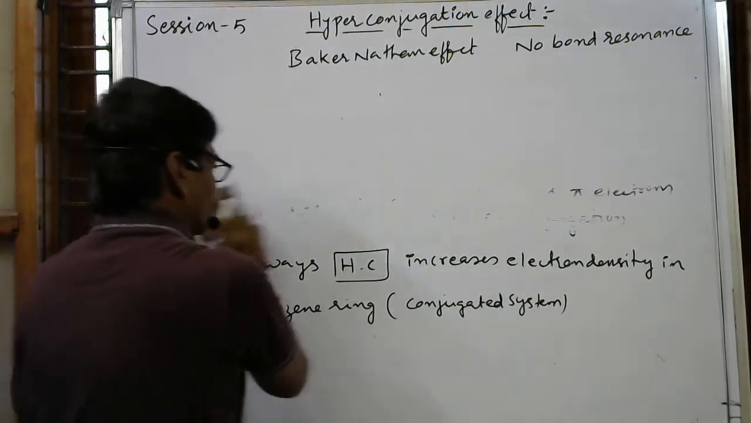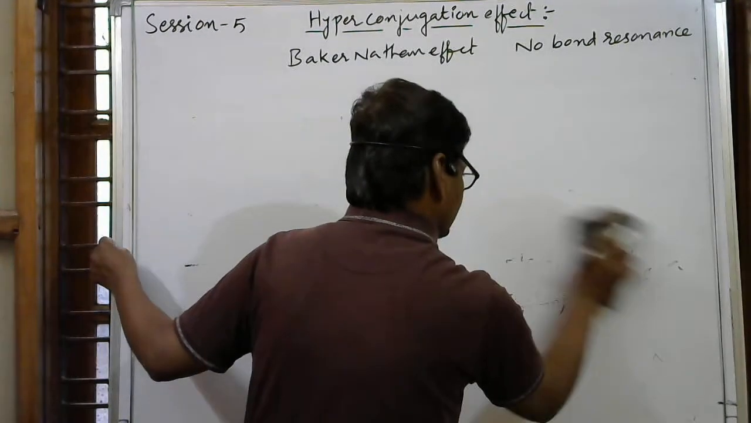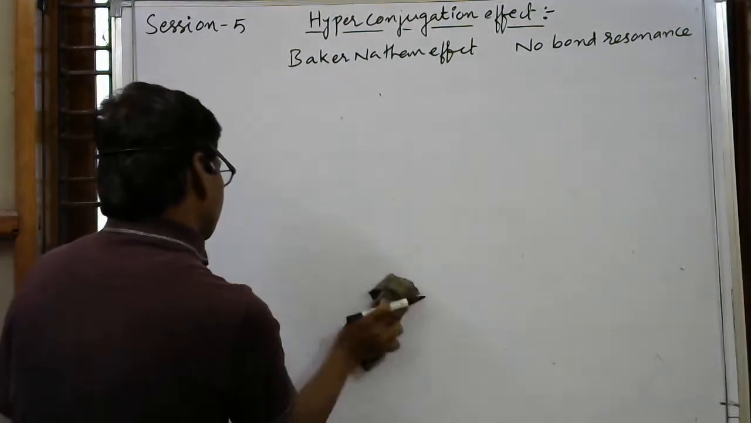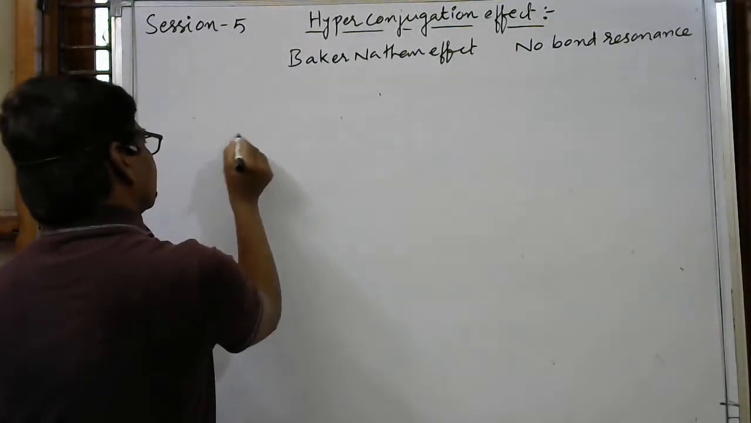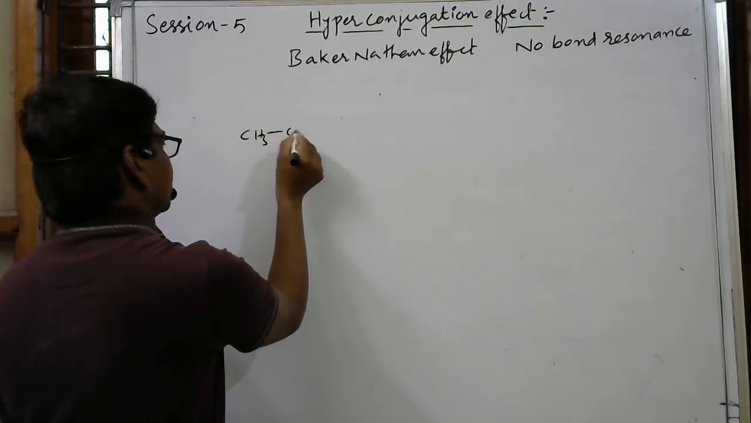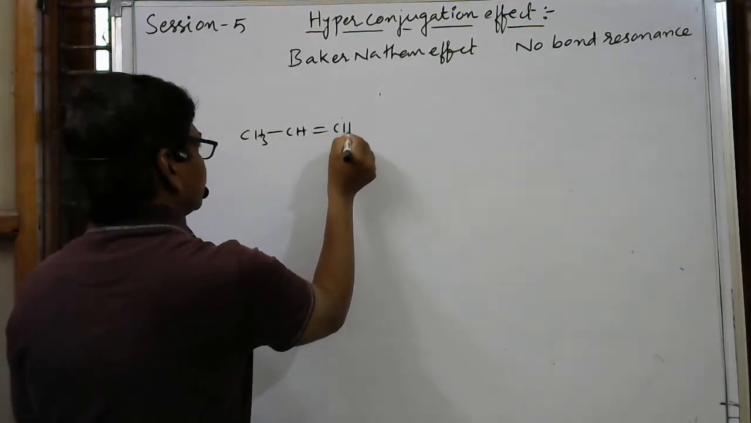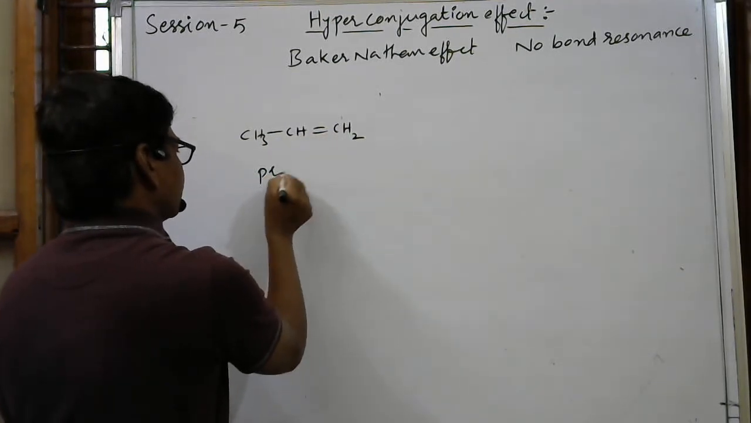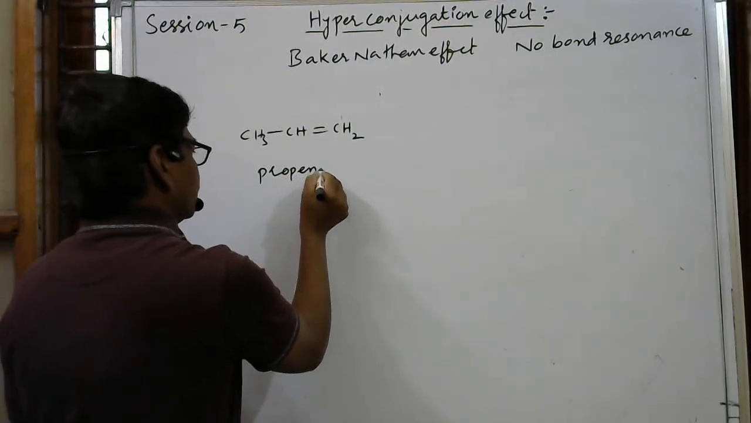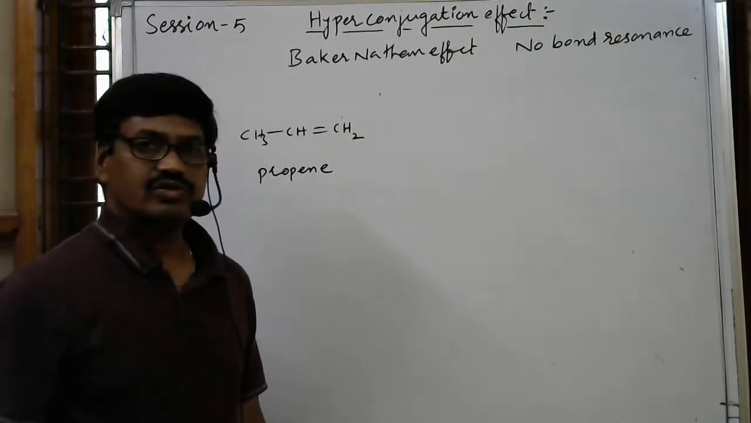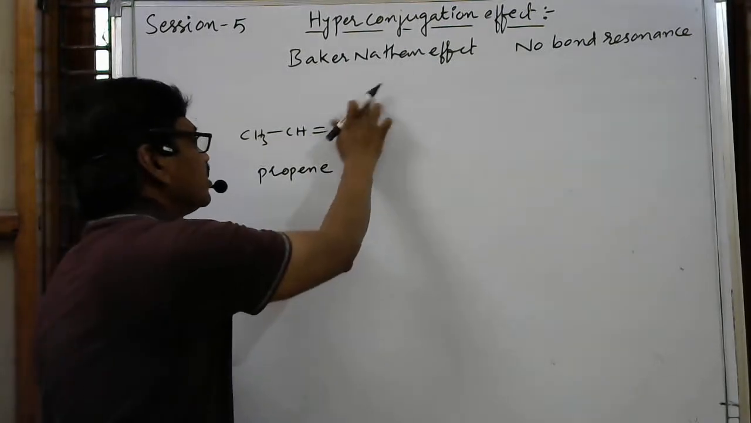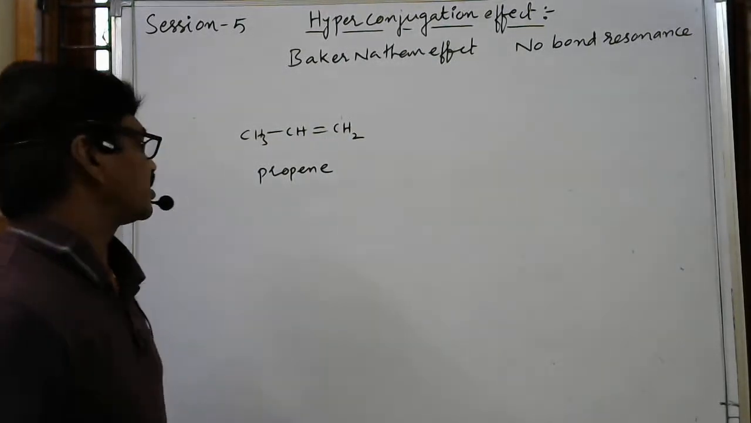Double bonded compound I am taking, which is in conjugation with CH sigma electrons. See, CH3-CH=CH2, propene, I am taking. In propene, we can expect the hyperconjugation effect, otherwise the Baker-Nathan effect or no bond resonance. One more time I wrote here, that is the hyperconjugation effect.